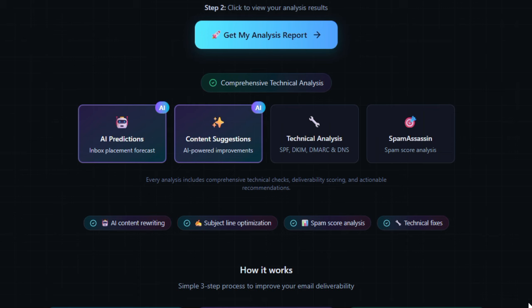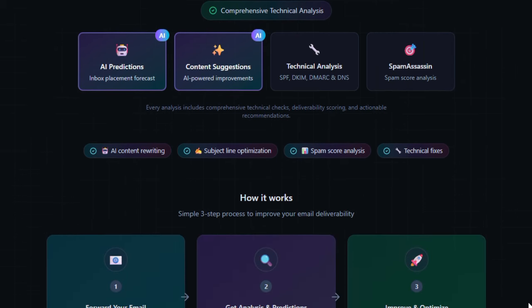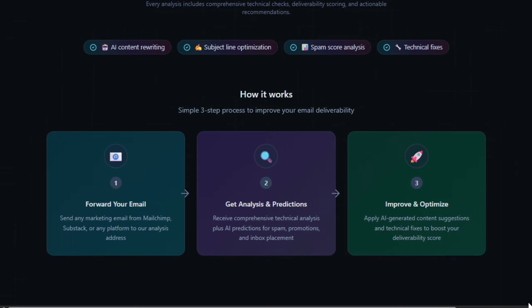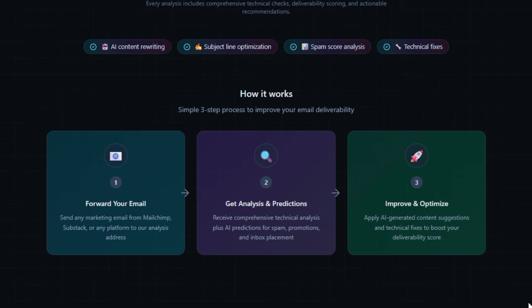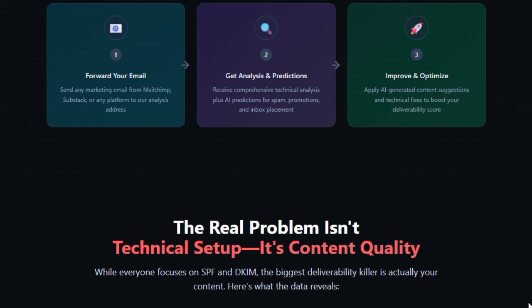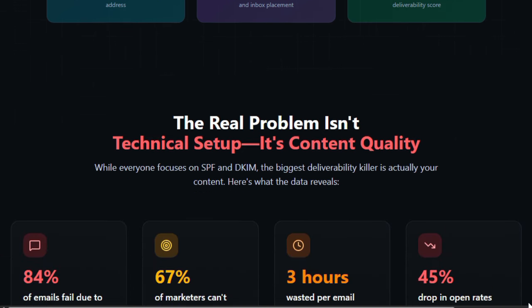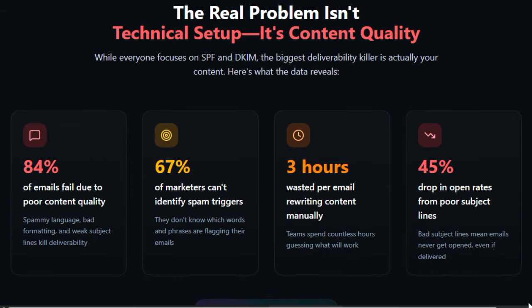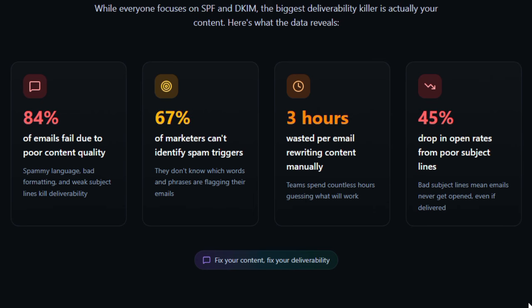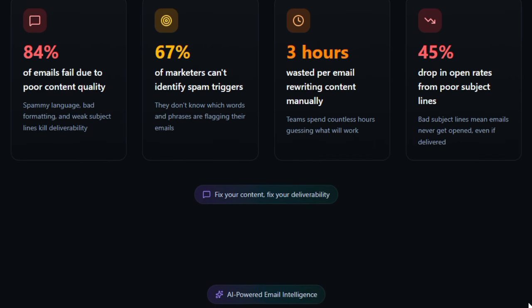You get not only a deliverability score, but also suggestions to rewrite your content so it avoids spam filters and lands in the inbox. What makes it unique is its predictive AI model that forecasts inbox placement, not just flagging this as risky, but estimating how likely your message will reach the primary inbox versus the spam or promotions tab. Coupled with that, the system rewrites potentially harmful or spammy phrases into more inbox-friendly language, optimizes subject lines, and flags technical flaws with actionable instruction. This dual insight, your content is hurting you and your setup is misconfigured, is rarely combined so tightly in one product.